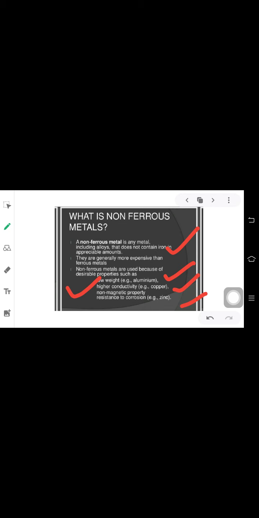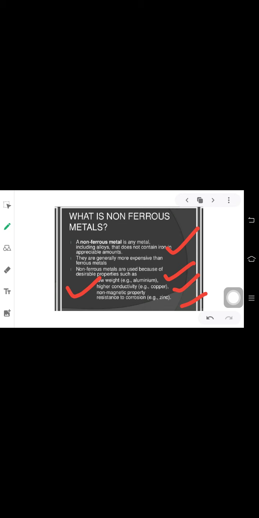The example of low weight is aluminium, higher conductivity is copper, and non-magnetic property and resistance to corrosion is zinc. India has very few reserves of non-ferrous minerals, whereas we have lots of reserves in ferrous. We are a little bit deficient in non-ferrous minerals. Examples are copper, zinc, gold, lead, bauxite, etc.